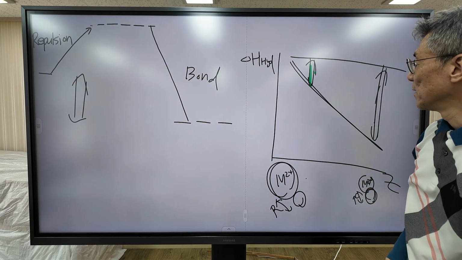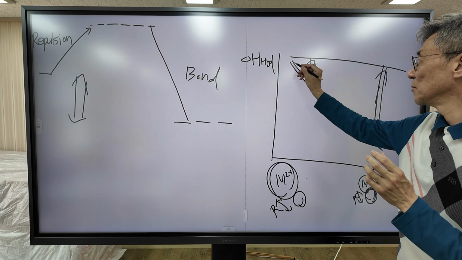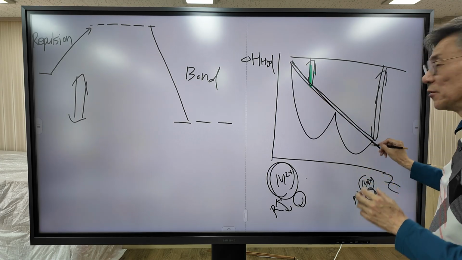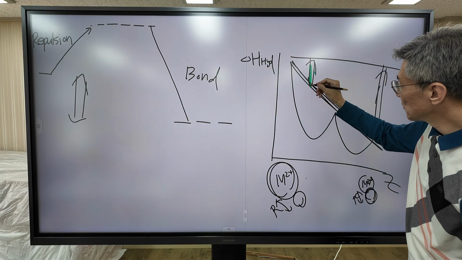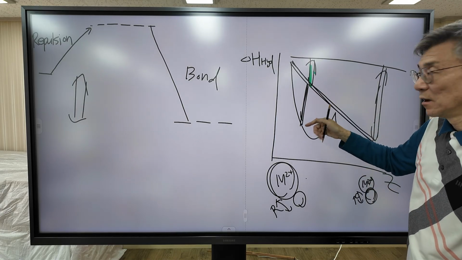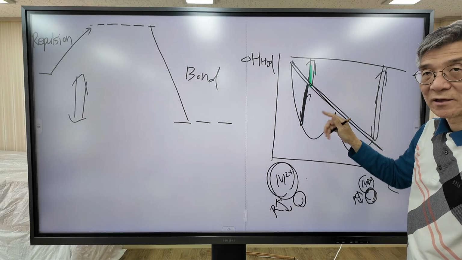Okay. But according to actual experiment, the hydration curve does not correspond to this one. Its shape is W. We should explain additional stabilization occurs. How do we explain this additional stabilization? This is the key point.